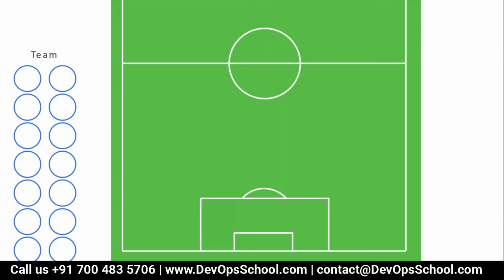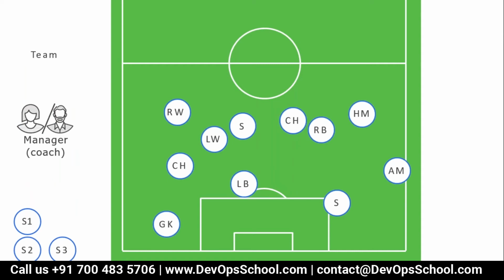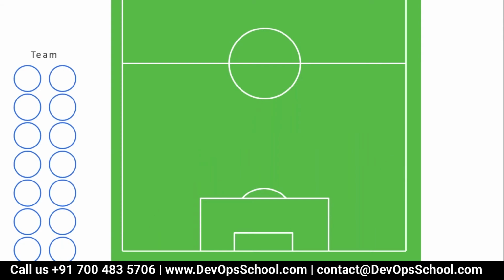So let's understand it this way. Look at this here. This is a football ground, a soccer ground, and we have a team also. You know that very well. Now, what is the objective of a team player? Would anyone like to comment on it? You must be playing football at some point. In fact, some of you must be playing right now. We have Decathlon, right? There we play football on an hourly basis. So what is the goal of each player of your football or soccer team? What is the goal?